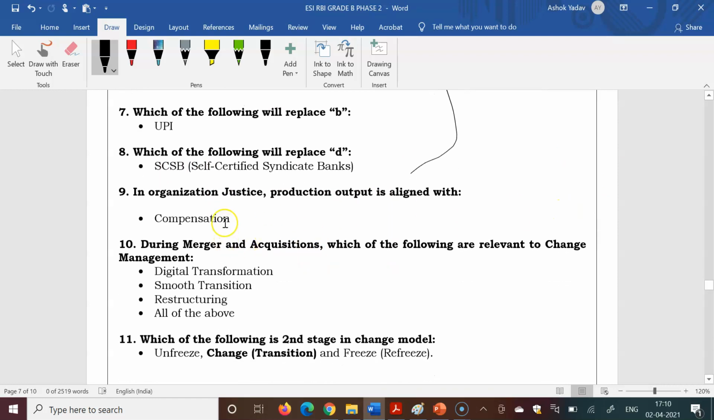And this is in organization justice, production outputs aligned with compensation. Equity theory, you can read from the equity theory of motivation. In that also, given inputs and outputs are linked with different types of rewards.